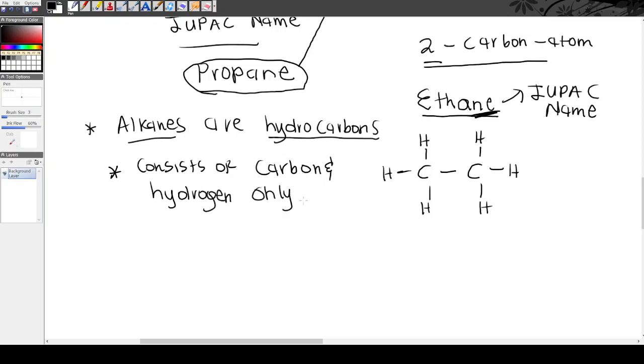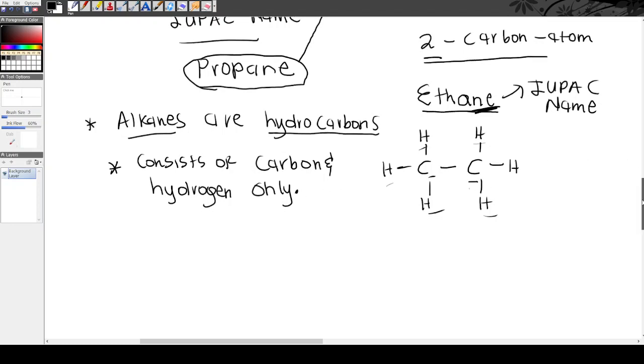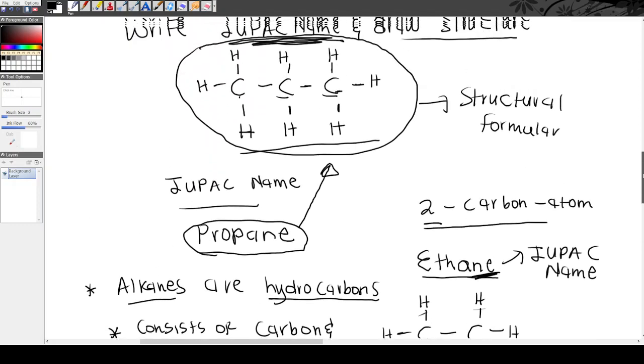So ithetha ukuthi ukuba ngabani organic compound ino-carbon no-hydrogen only, ithetha ukuthi it is a hydrocarbon. Okay, cacile ke lo part. If ine-carbon no-hydrogen only, ayikho enye element engaphandle ko-hydrogen, we call it a hydrocarbon. So alkanes can be regarded as hydrocarbons because no carbon, no hydrogen.